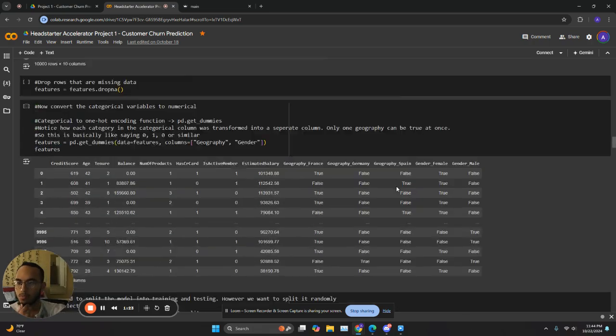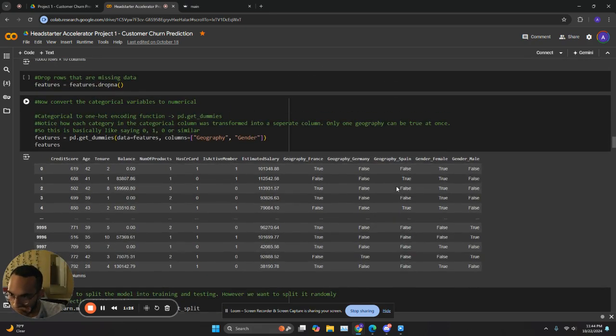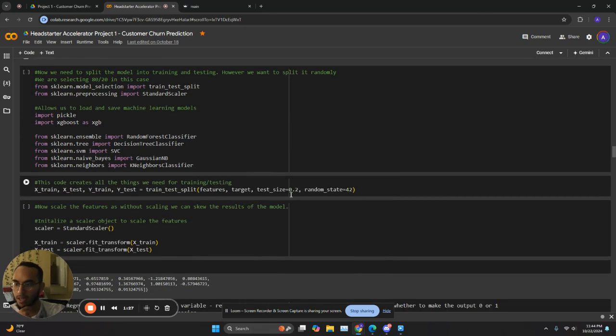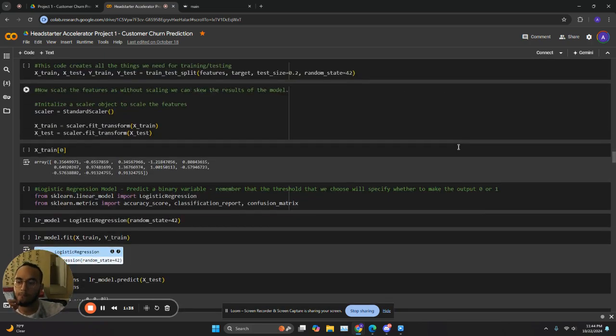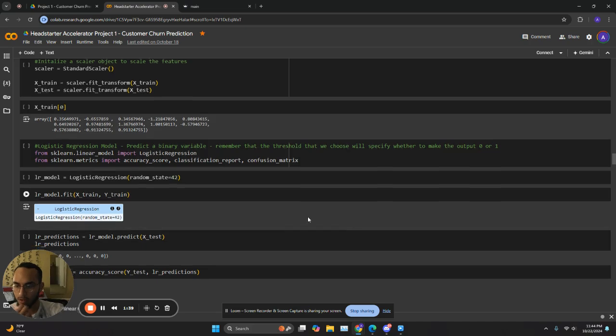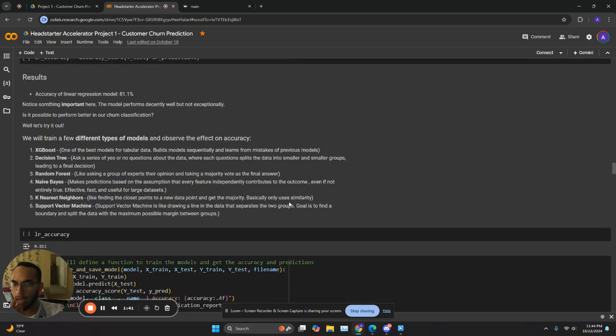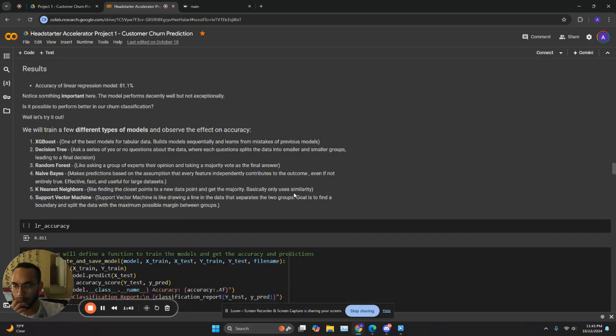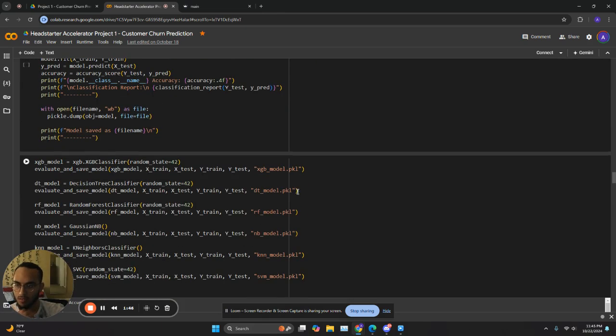So what we did is we split the data set into a training data set and a testing data set, and we used an 80-20 split. And of course, we randomized the data set before splitting. And once we did that, we trained a few models. The first model we tried is a logistic regression model, and we weren't extremely happy with the results, especially with the recall, because that's an important metric.